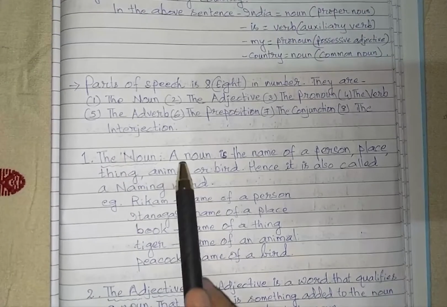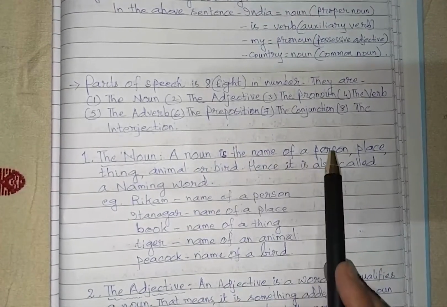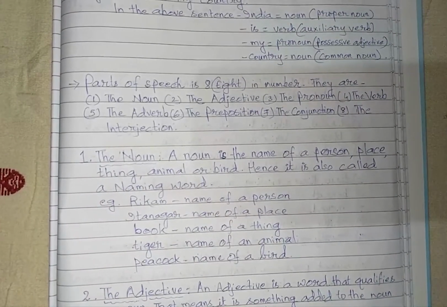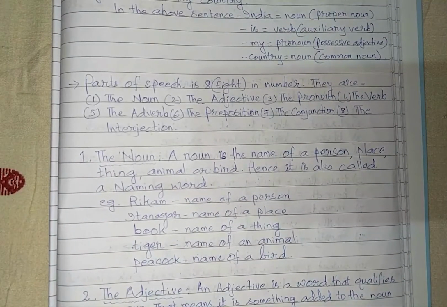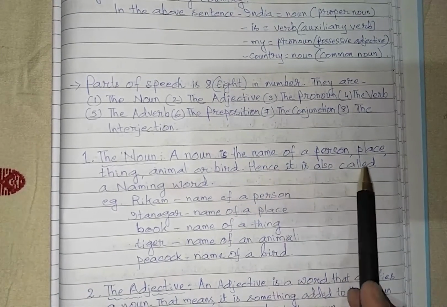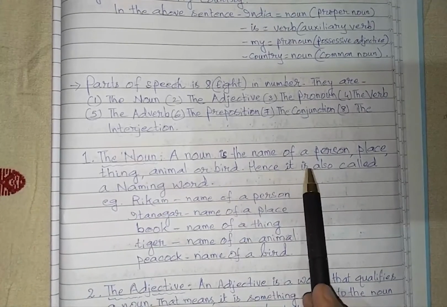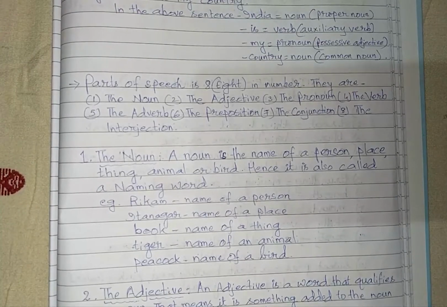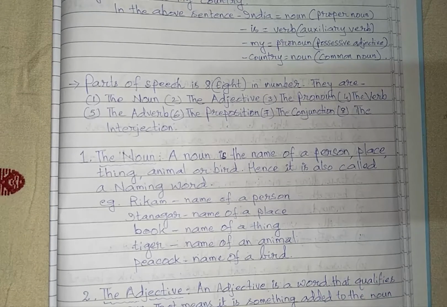So what is a noun? A noun is the name of a person, place, thing, animal or bird. Because it is used to name a thing, person, place, animal or bird, it is also sometimes called a naming word. So you see, noun means the name of anything, anything under the sky, anything in the universe. It is noun, the name of anything in the whole of the universe.